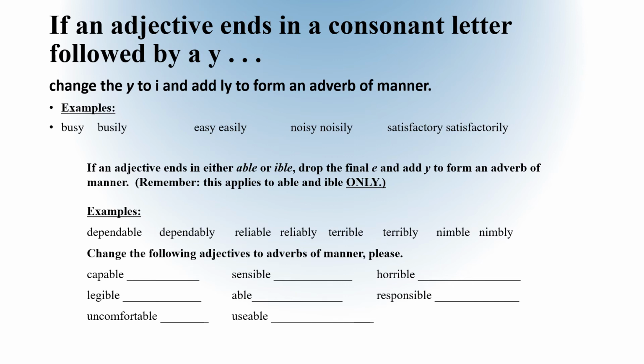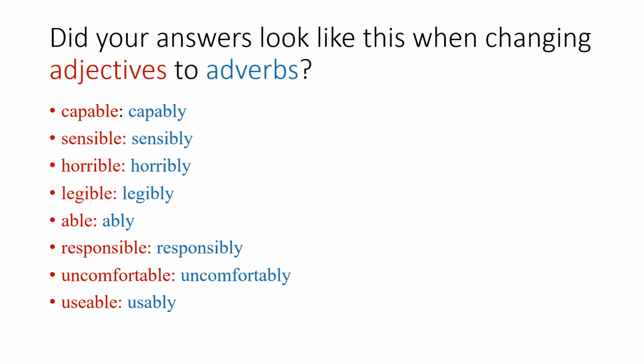So let's look at the following adjectives and see if you can change the adjective to an adverb. Go ahead and pause the screen and do this exercise. So did your answers look like this when changing adjectives in red to adverbs that are in blue? Capable becomes capably, sensible becomes sensibly, horrible becomes horribly, legible becomes legibly, able becomes ably, responsible becomes responsibly, uncomfortable becomes uncomfortably, and usable becomes usably.